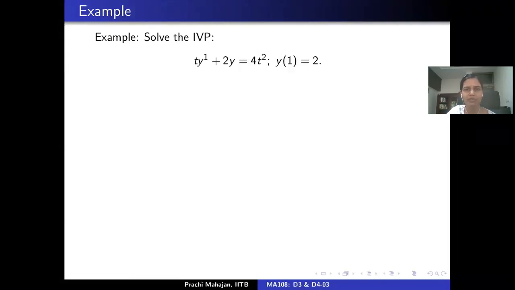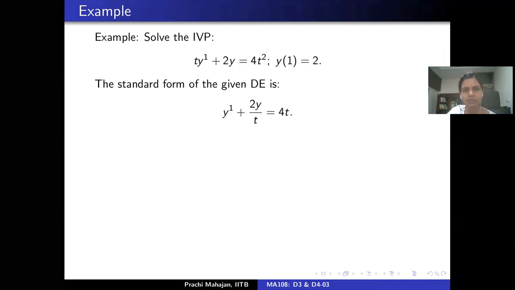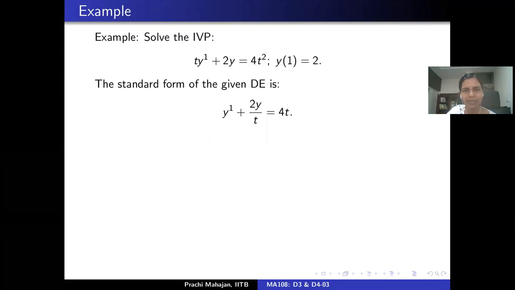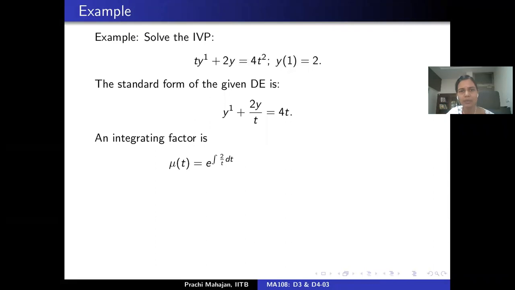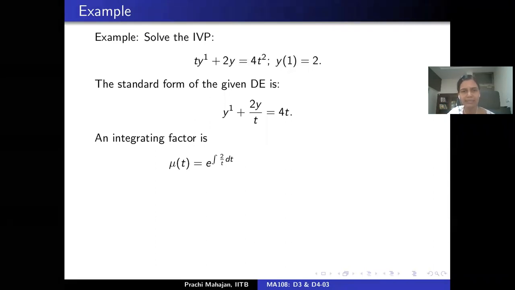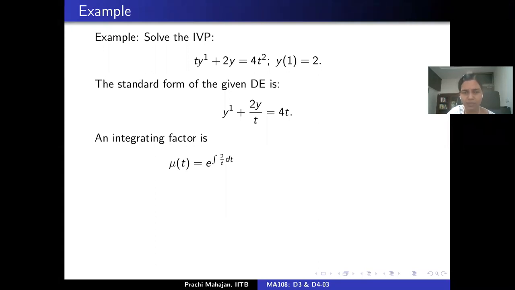We will put this differential equation in standard form, which means that I'm going to write it as dy by dt plus 2y by t equals 4t. So p here is 2 by t. Our earlier discussion tells us that if I choose exponential integral 2 by t to be an integrating factor, that will simplify things quite a bit.